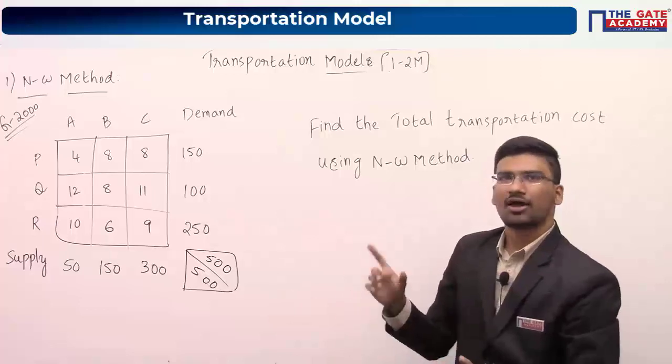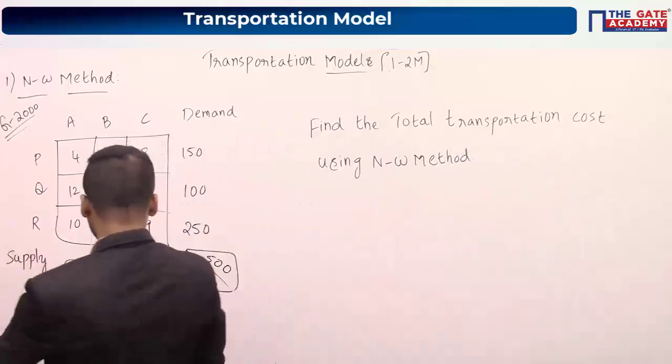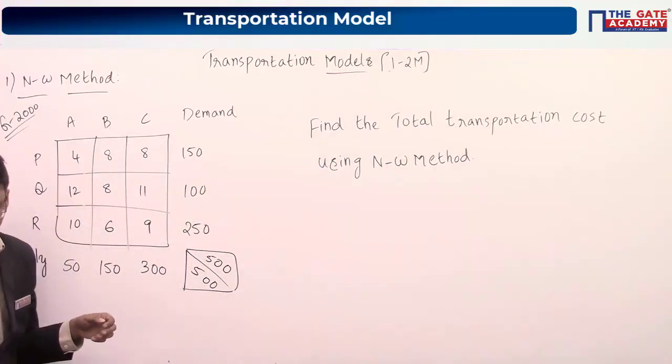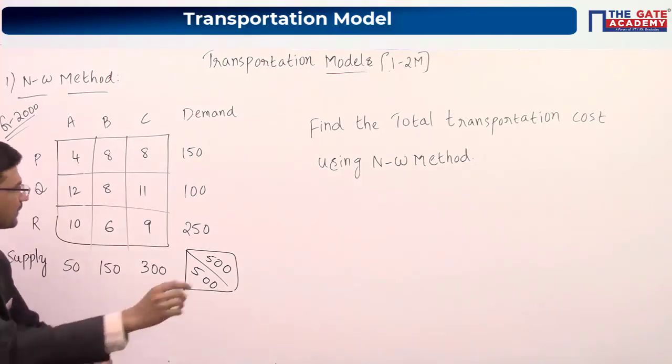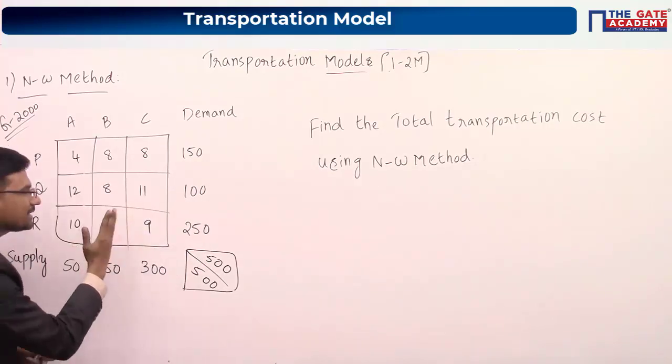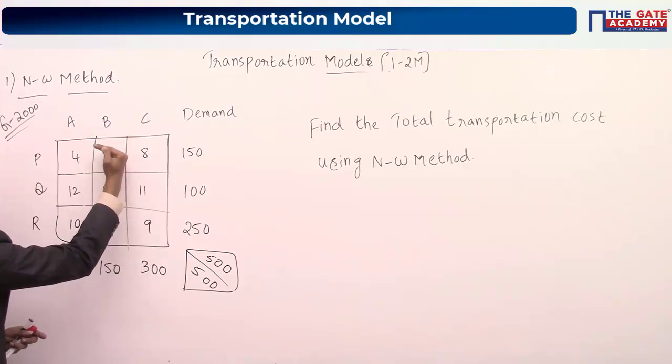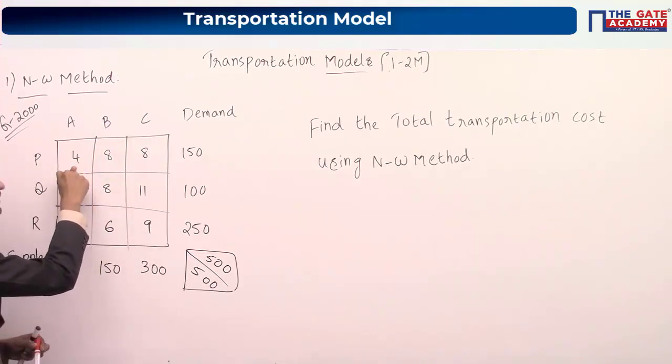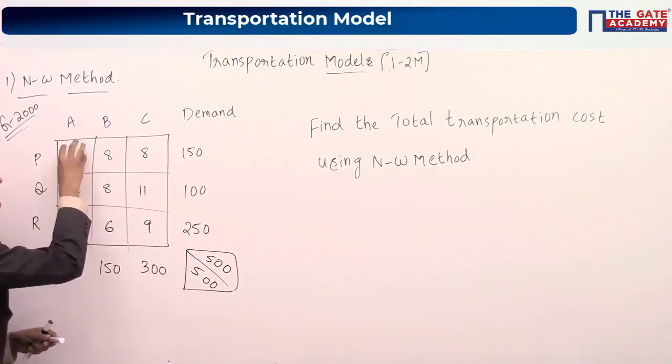Now the northwest corner. So what is your northwest corner here? In this particular matrix, this is your north and west will be this one, right? So this is your northwest corner cell.